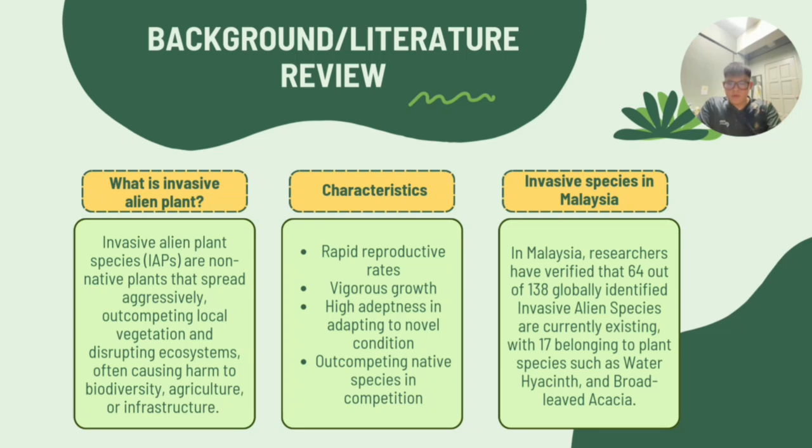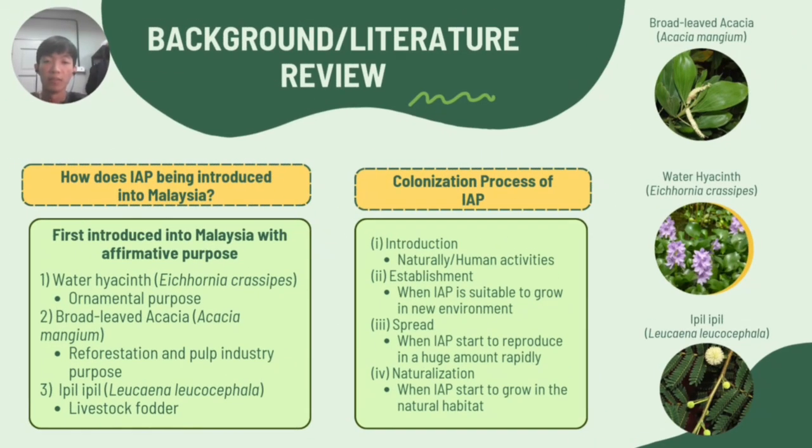In Malaysia, researchers have confirmed the presence of 64 out of 138 globally recognized invasive alien species, including 17 plant species such as water hyacinth and broadleaf acacia, which threaten local ecosystems by outcompeting native flora and altering habitats. Next, how were invasive alien plants introduced into Malaysia? They were first introduced with affirmative purposes. First, water hyacinth was introduced to Malaysia for ornamental purposes due to its beautiful purple flower. The second one, broadleaf acacia, was introduced for reforestation and the pulp industry. And for the last example, ipil, it was introduced for livestock fodder.